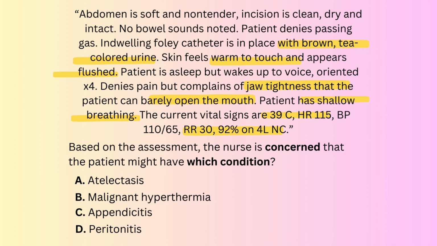What about malignant hyperthermia? What is it? Malignant hyperthermia is a reaction to some anesthesia that results in a hypermetabolic crisis with muscle rigidity, fever, respiratory distress, and renal failure. So, the correct answer is B. Malignant hyperthermia. And the word hyperthermia gives you a clue about the fever. Masseter spasm or jaw tightness is a common symptom of malignant hyperthermia. Please watch my video on malignant hyperthermia.